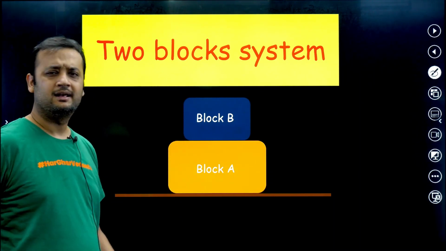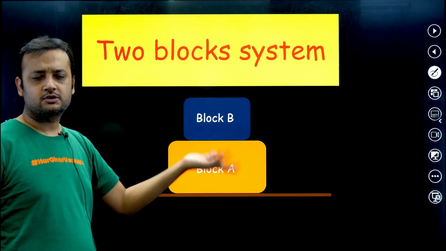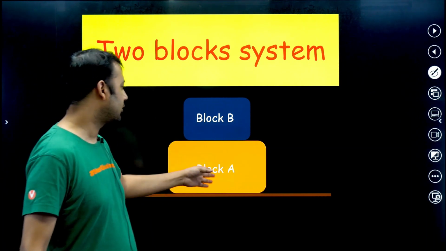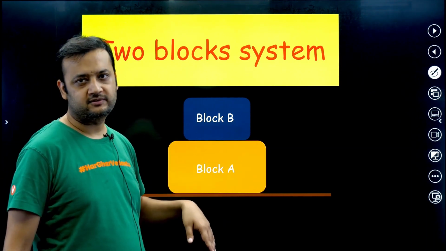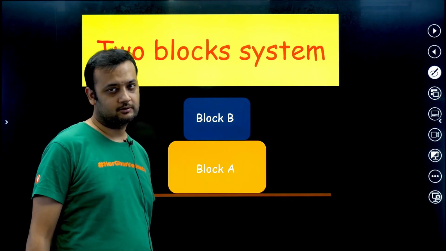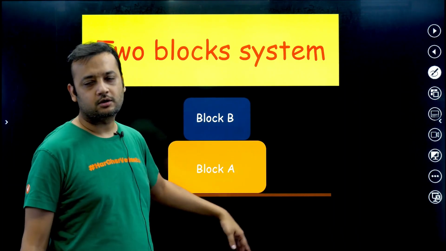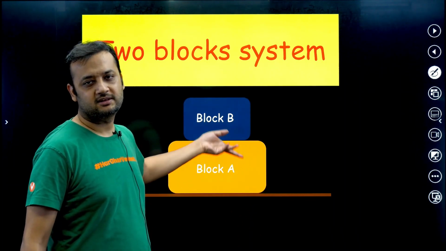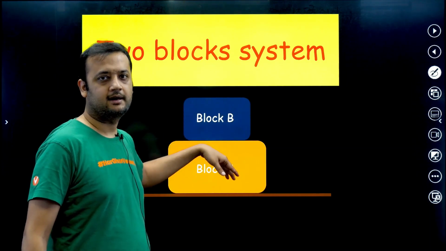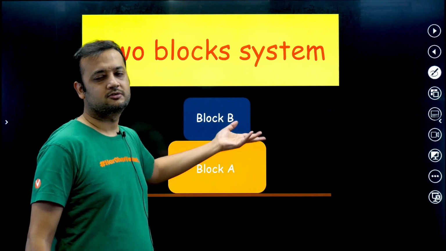What is two-block system? As you can see, block on block is called two-block system. There are 2 blocks, block A, block B. One block is kept on top of the other. So this is called two-block system. So what will be 3-block system? Block on block on block. 3 blocks, one on the top of the other, and the last one on the highest point. So block on blocks, that is 3-block system.